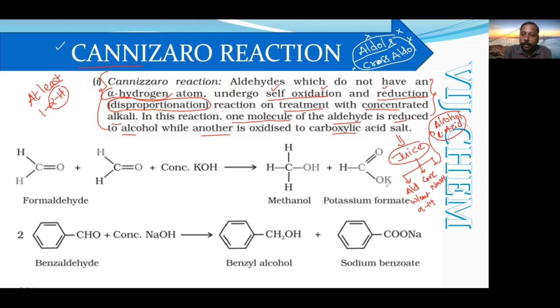Now we have to write one example also in the board examination. For that purpose, I am taking formaldehyde, or we can say methanal also. It is an active carbon, so definitely there is no alpha carbon. Any carbon connected to the functional group carbon atom is called an alpha carbon. There is no alpha carbon, only the functional carbon is there, so they cannot afford even one alpha hydrogen.